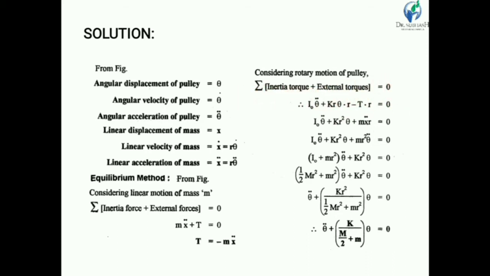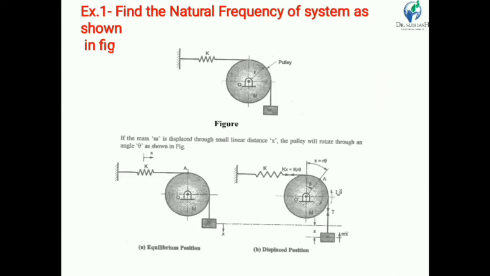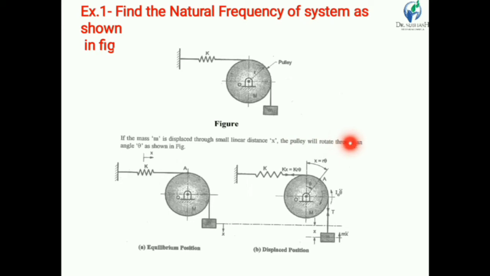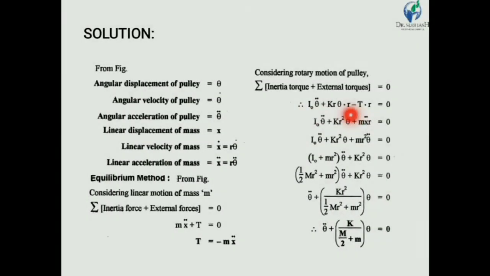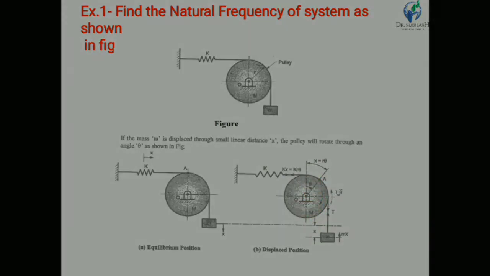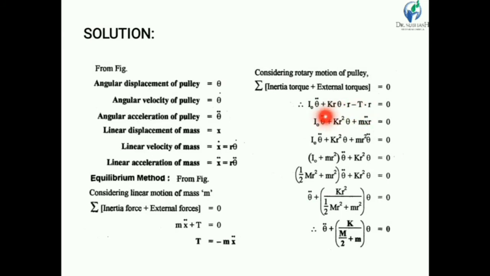The inertia torque always acts opposite to the motion. Our pulley is rotating clockwise, so the inertia torque acts anti-clockwise. So the inertia torque is I0 theta double dot, plus the spring with stiffness K also produces a torque. K x is the stiffness force, and multiplied by distance it is a torque. So we write K x into R, so K r square theta.